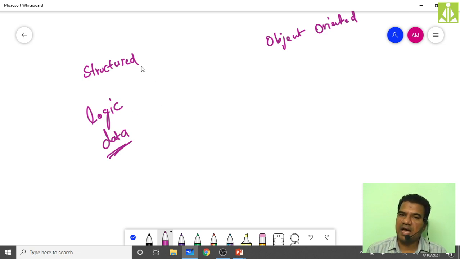It took some time for the developers or the computer professionals to understand this, that logic is the second priority but data is the first priority, isn't it?